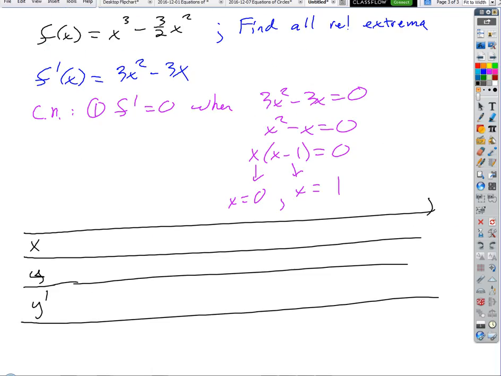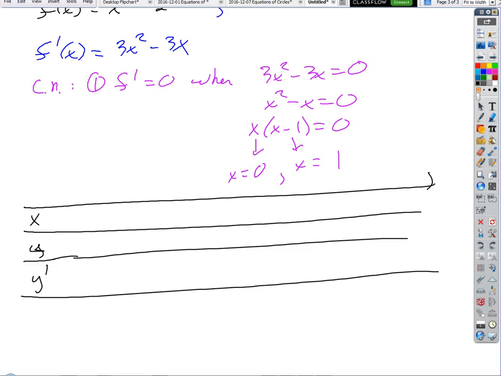Did I specify a domain? I didn't. So what's the presumed domain of this then? It's going to be its natural domain, which means the biggest domain that we can find that applies to that function, which is what? All reals. There's nothing in our function that's ever going to throw up a red flag, right? So the first thing we're going to do down here is indicate that the domain is all reals.